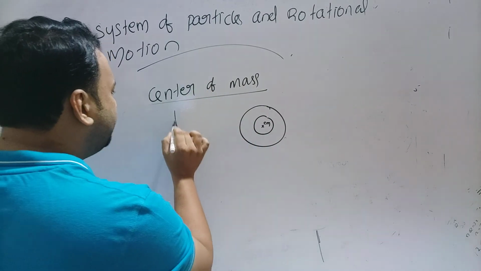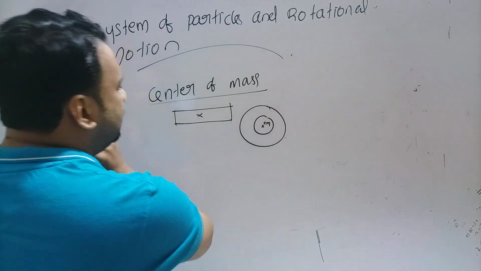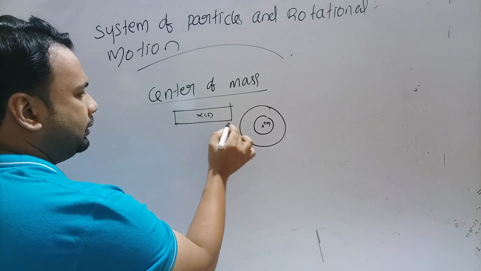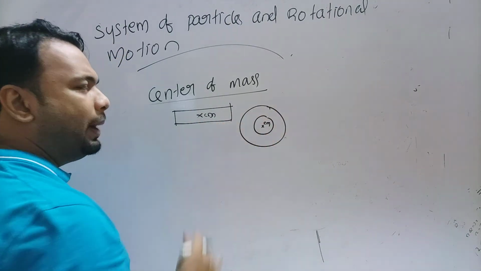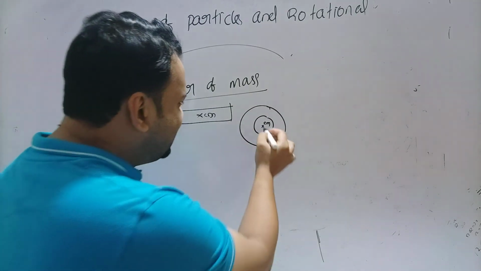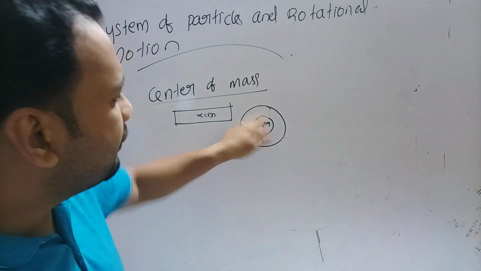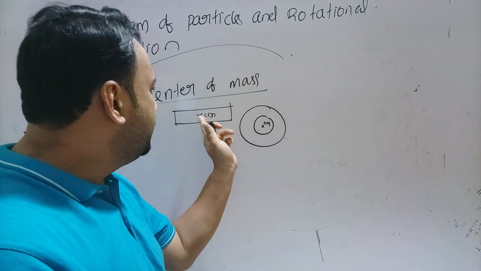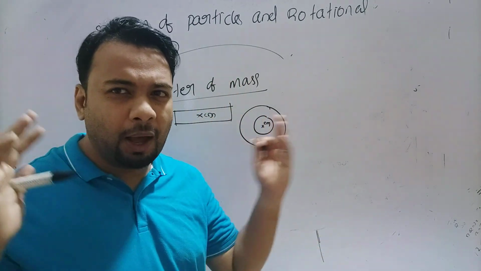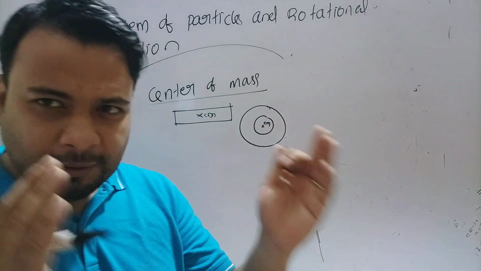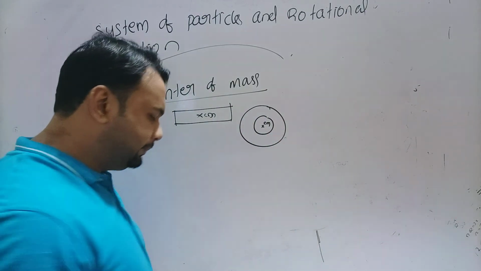In the case of a uniform body like this, the center of mass is inside the body. But in the case of a compact disc, the center of mass is located in the hollow space inside the CD. So center of mass may be inside the body or outside the body. Sometimes we have to imagine there is a point called the center of mass. Are you getting what I am saying?